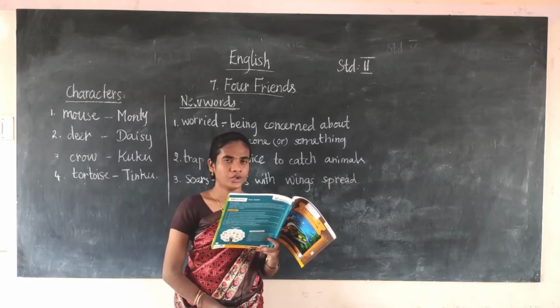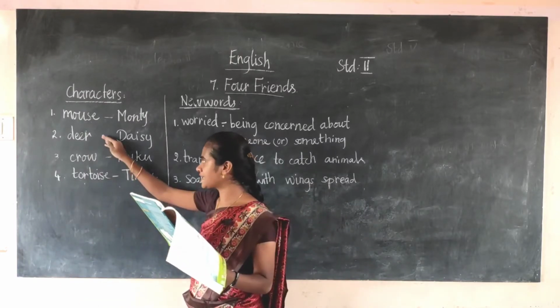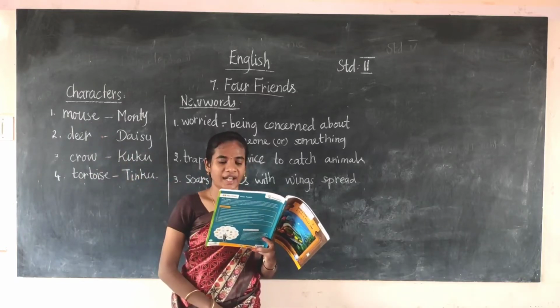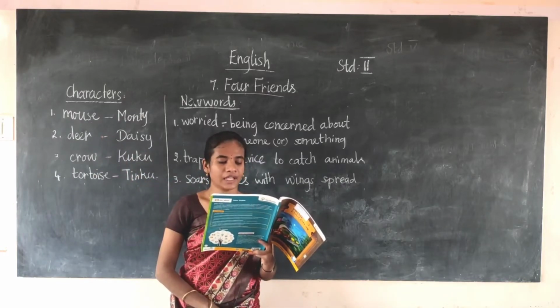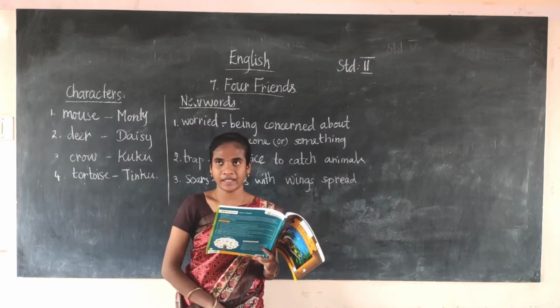Then do you think that Daisy will be saved now? Can you think the deer will be saved? Do you have any idea? What do you think will happen next?